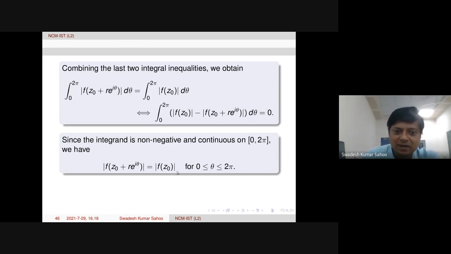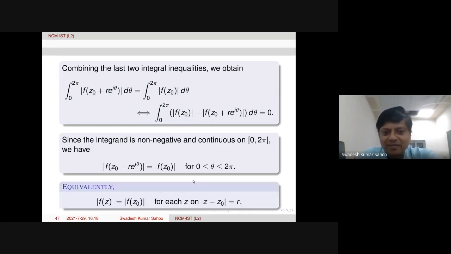So now we got this one. Here you see this analytic function f of z, where z naught plus r e to the power i theta is z, has modulus constant here. So we know if an analytic function has constant modulus, that means, so here this is happening on this circle, mod of z minus z naught equal to r.